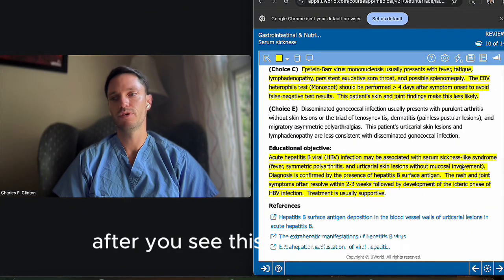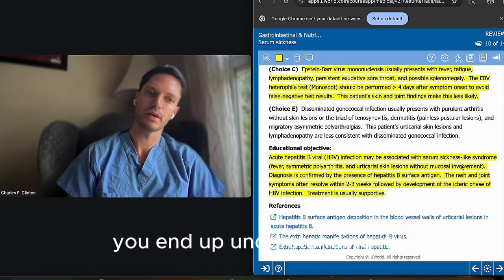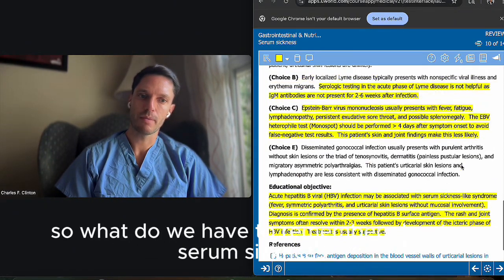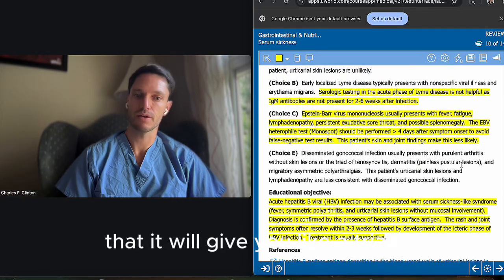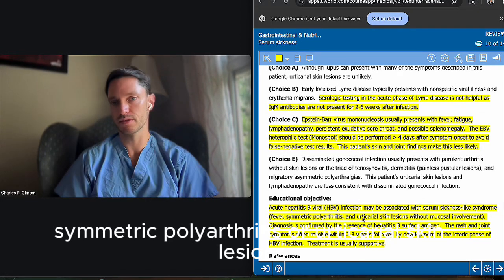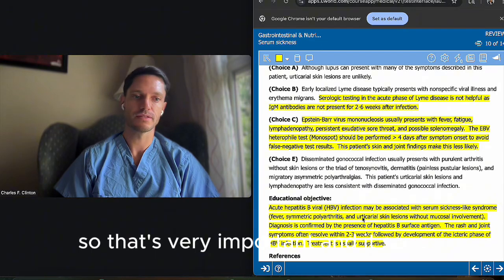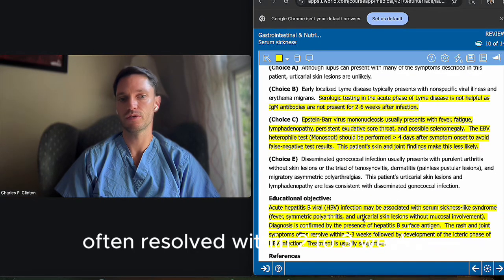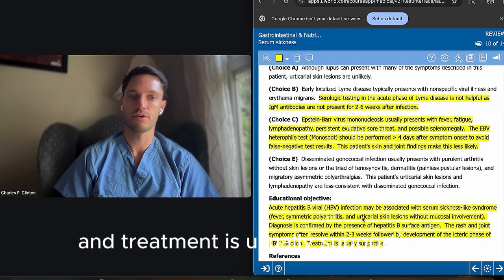But I think that, yeah, after you see this so many times, so often, at least for the test, not so much in real life, you end up understanding it. So what do we have to remember about serum sickness-like syndrome? That it can be associated with hepatitis B, that it'll give you like a triad. So it's going to give you fever, symmetric polyarthritis, urticarial skin lesions. That's a very important one. That does not affect the mucosa. So that's very important. And it says the rash and joint symptoms often resolve within 2 to 3 weeks, followed by development of the icteric phase of hepatitis B infection, and treatment is usually supportive.